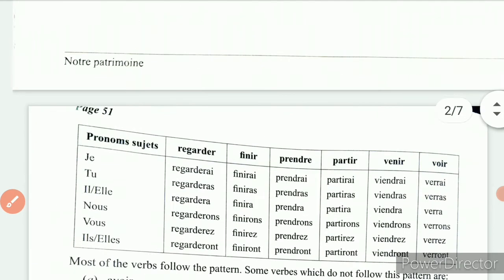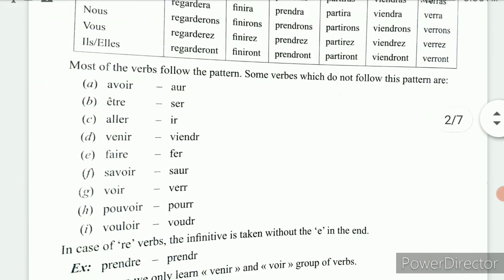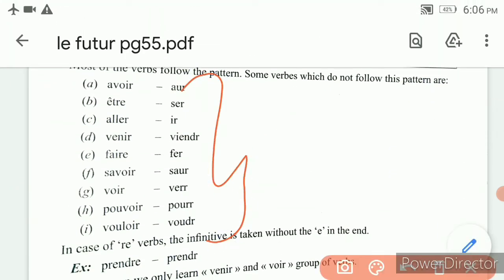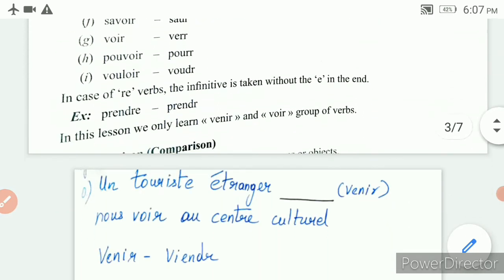There are ER verbs, IR verbs, RE verbs, and irregular verbs like this. TIR verbs too. These irregular verbs follow a different conjugation method. For that I have given the radical here. You have to copy down the radical and then add the endings of future.